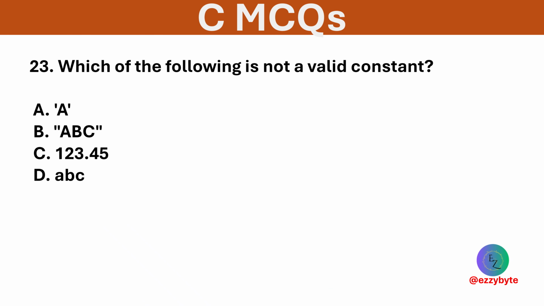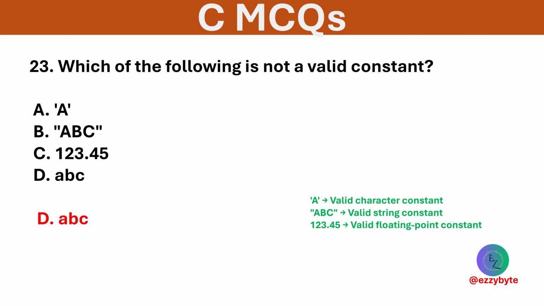Which of the following is not a valid constant? Options are A in single quotes, ABC in double quotes, 123.45 and ABC. Option D is correct. ABC is an identifier, not a constant.